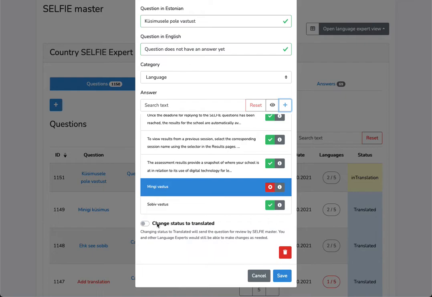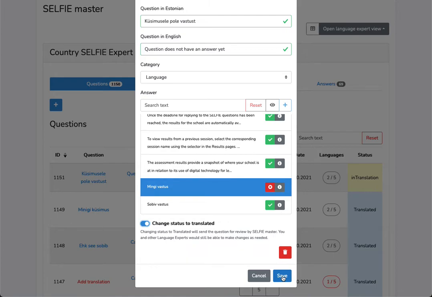And the status could be set to translated so that the question would be made available for the master experts and would be made usable for the chatbot. So the chatbot requires the status for both the question and the connected or selected answer to be at least translated.